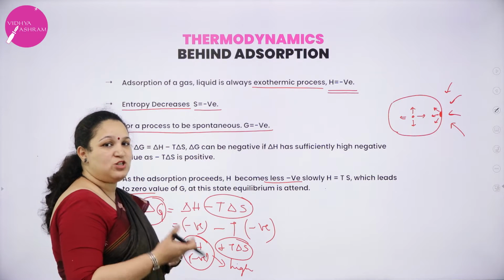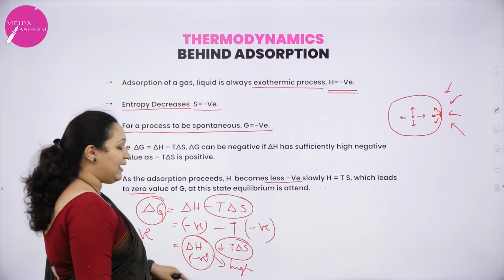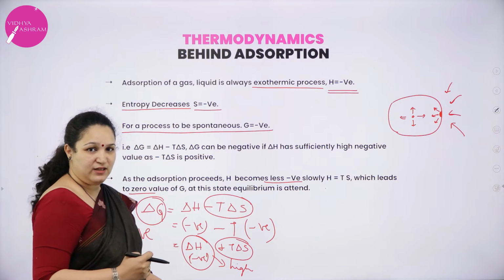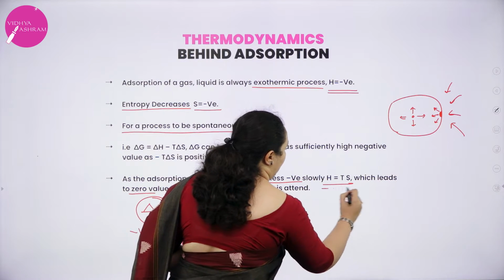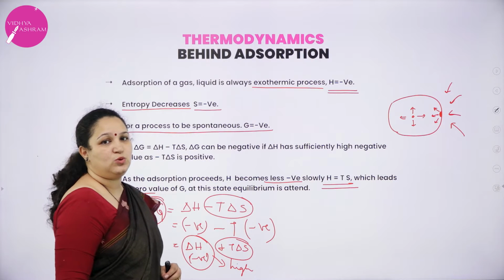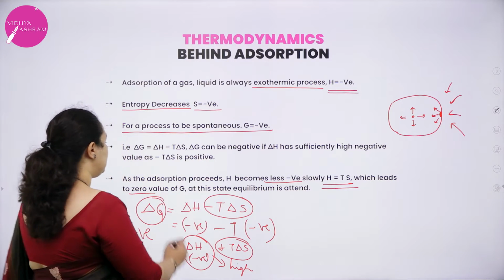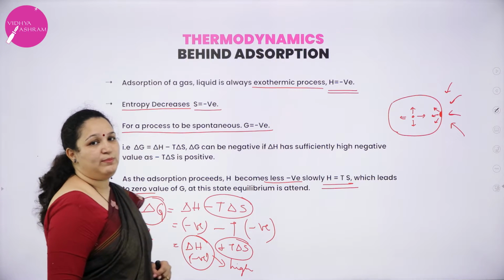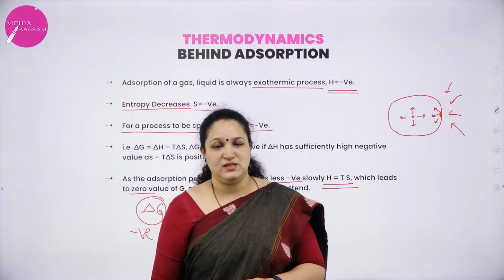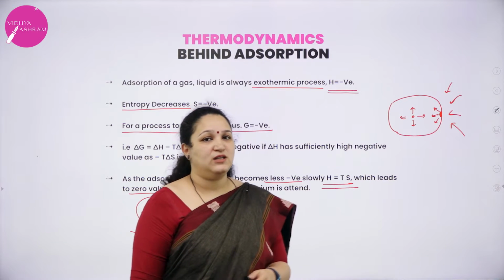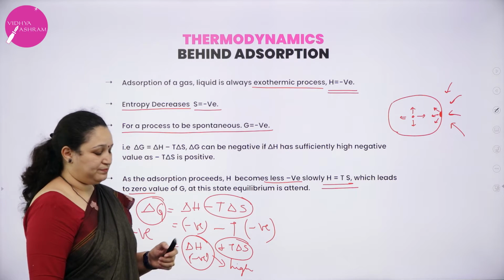As this adsorption goes on, the delta H value becomes less and less negative, and at one point of time enthalpy will be equal to T delta S, temperature into entropy, and at that state delta G value will become 0, and that state is called the equilibrium state. I hope you have understood the thermodynamics of adsorption.